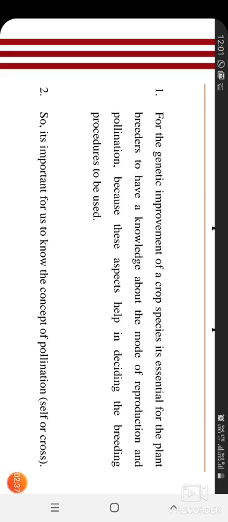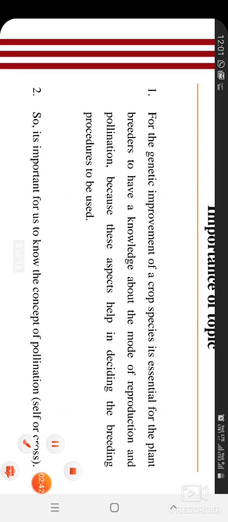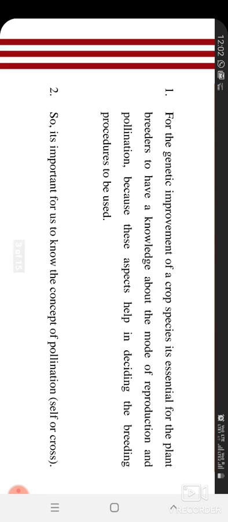So why have we chosen this topic, and why do you have to study it? For genetic improvement of crop species, it's essential for the plant breeder to have knowledge about modes of reproduction.